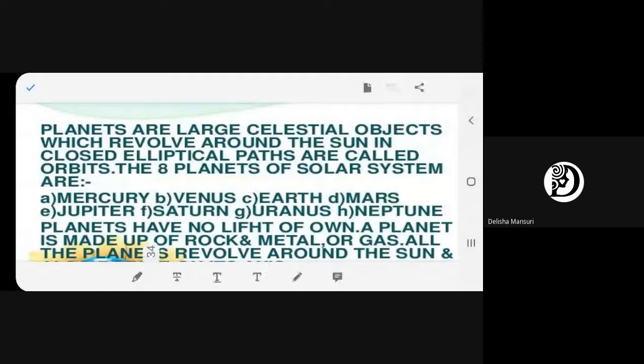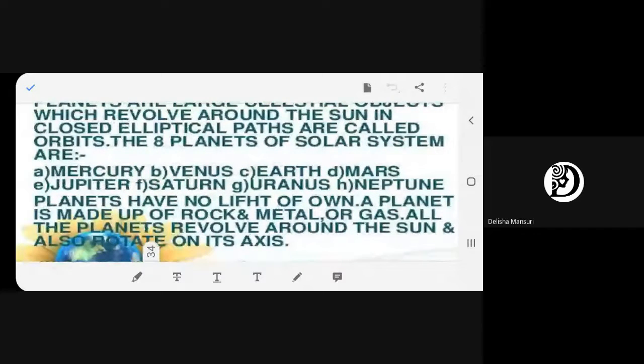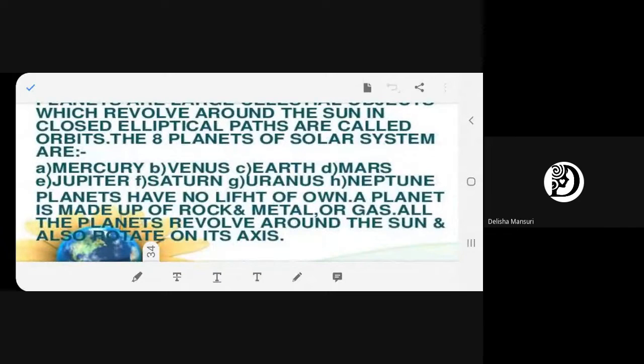We know that planets do not have lights of their own, so they shine with the light of the sun. They are bright, they are glowing with sunlight. So which is making them shine? Which is making the satellite, the moon, shine? It is sunlight. You understand?